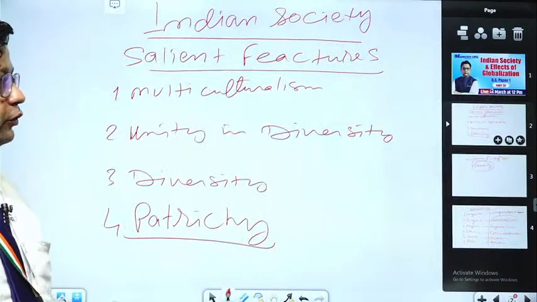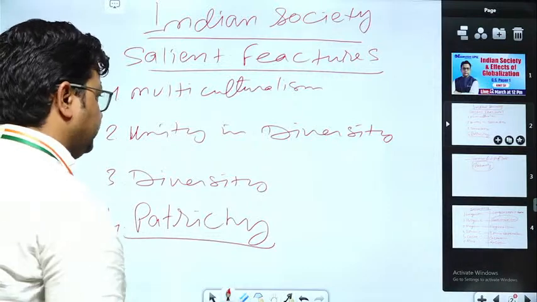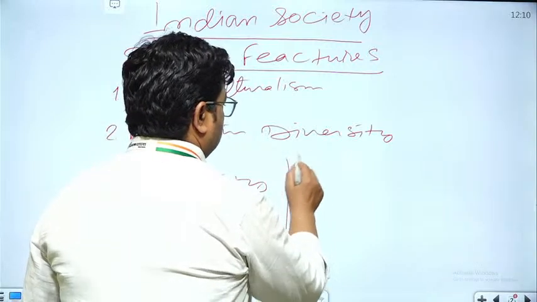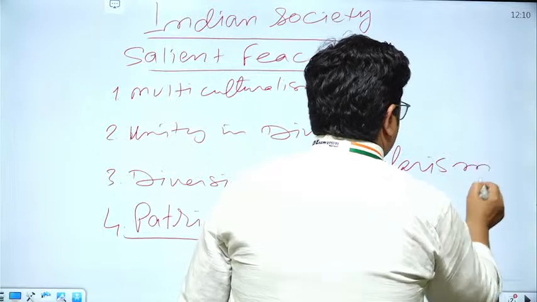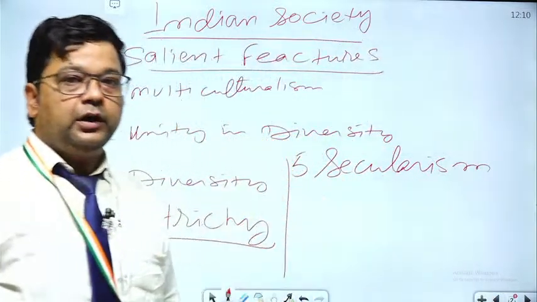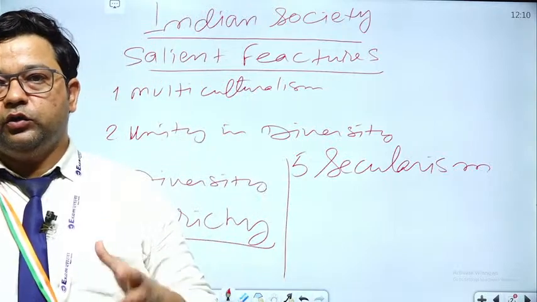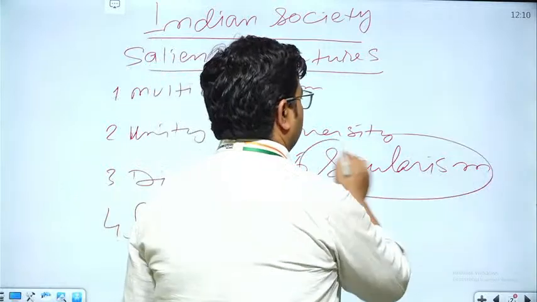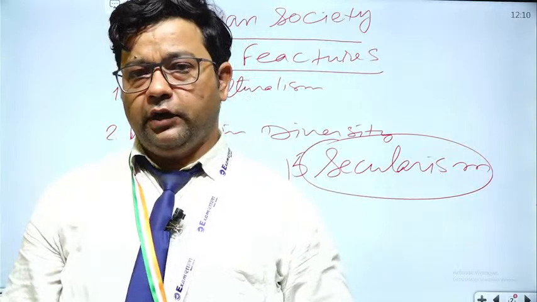Once again, we move to our salient features. The fourth one is patriarchy, and after that the next, fifth salient feature is secularism. Here anyone can ask how secularism is a unique feature of Indian society, though we all know that secularism is a feature of societies across the world.